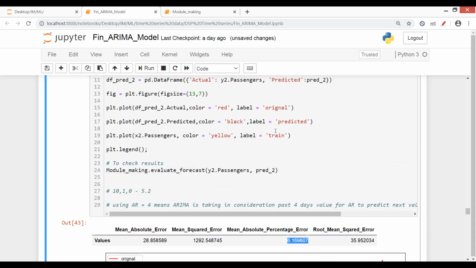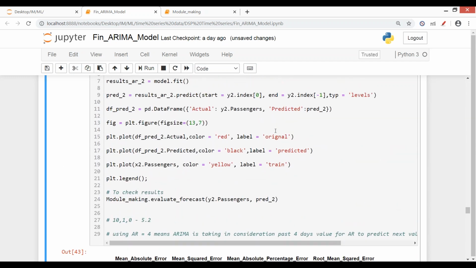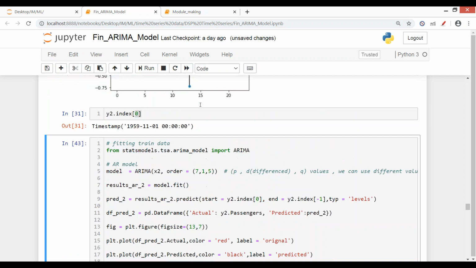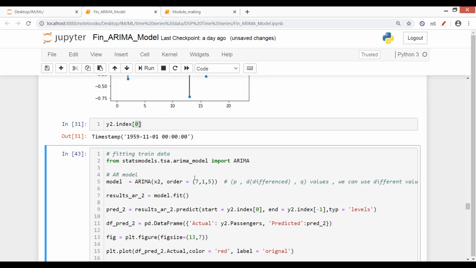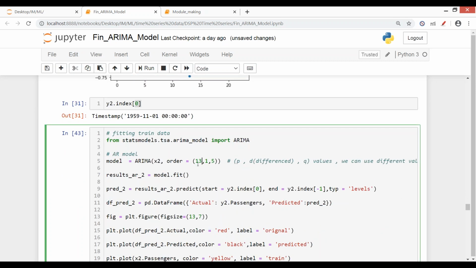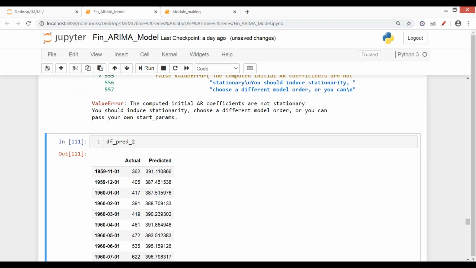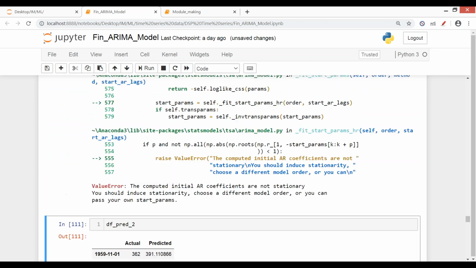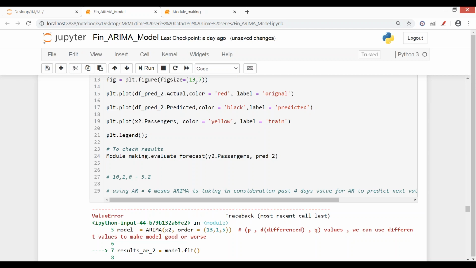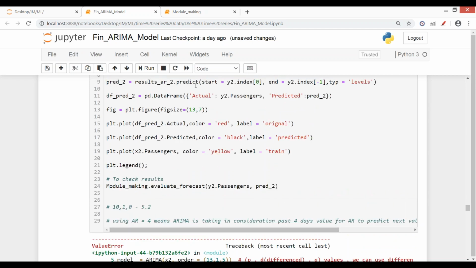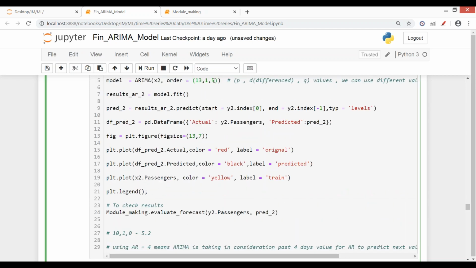So I checked for another value for AR, that was 7, around this one. Now initially हमने 10 लिया था. Now let's check around this one because this is also highly significant. So around 13 or something. Yeah, it did not converge. So let's just try a lower value. Let me decrease this one.